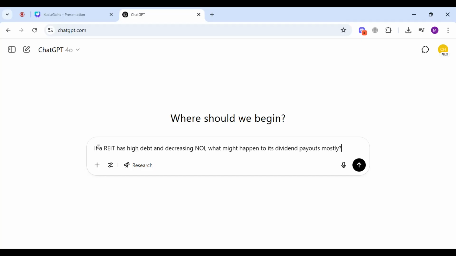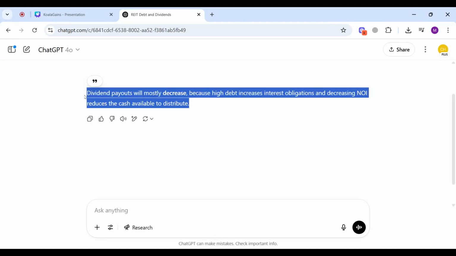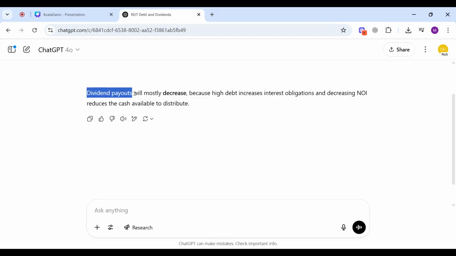Here I'm writing a simple and plain prompt where I'm asking it my question directly, that is, if a REIT has high debt and decreasing net operating income, what might happen to its dividend payout mostly? Okay, it says dividend payouts will mostly decrease because high debt increases interest obligations and decreasing net operating income reduces cash available to distribute.